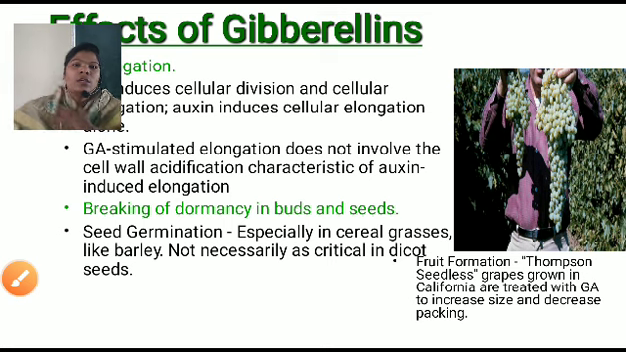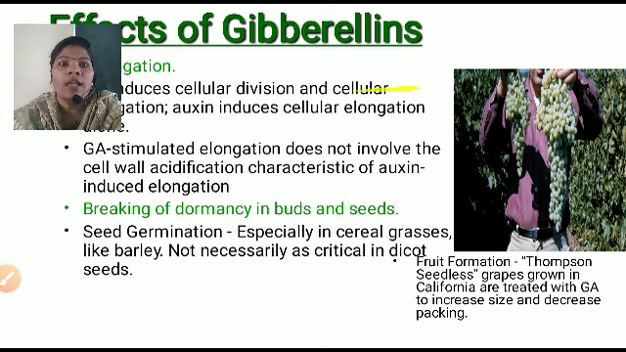The first effect is that it induces cell division and cell elongation. That means gibberellin is useful for both cell division and cell elongation, but auxin is only useful for cell elongation, not cell division. Next, gibberellic acid stimulated elongation does not involve cell wall acidification. For cell elongation, auxin requires the acidification of the cell wall, but gibberellin doesn't require the acidification of the cell wall of the plant.